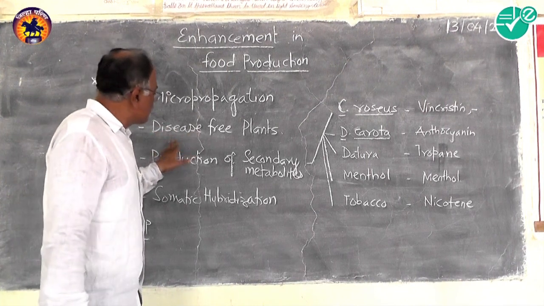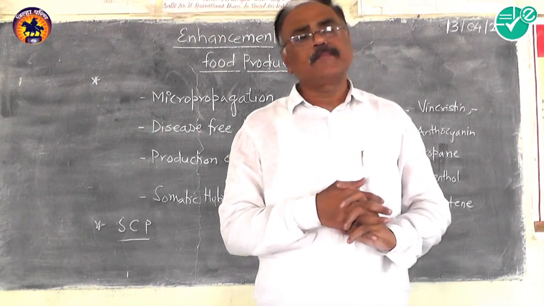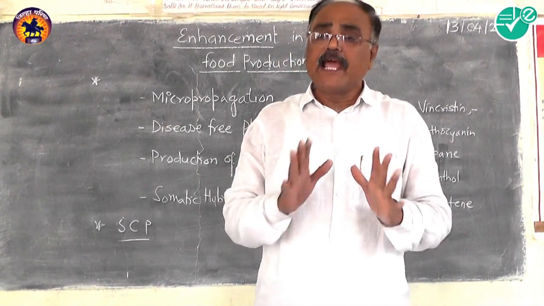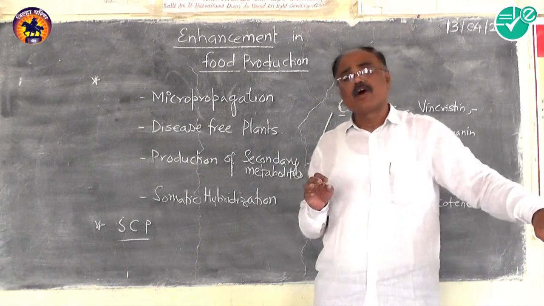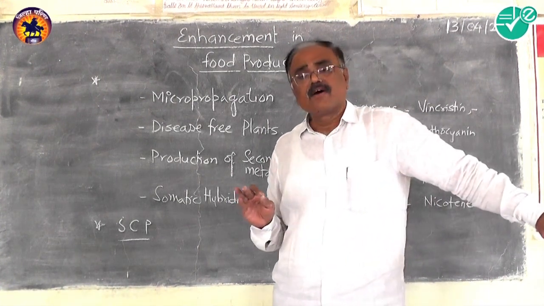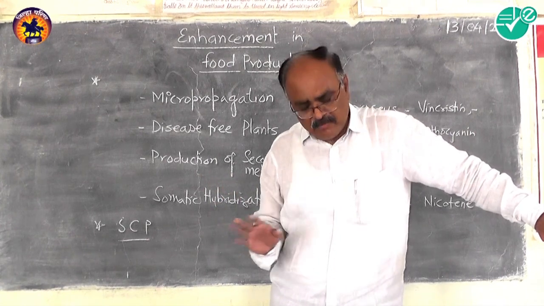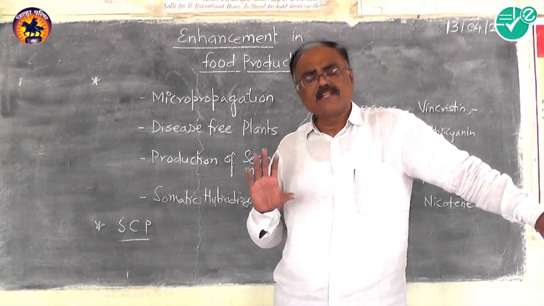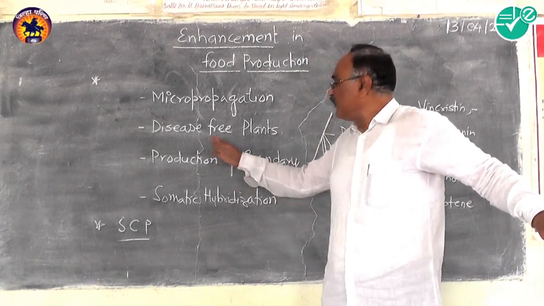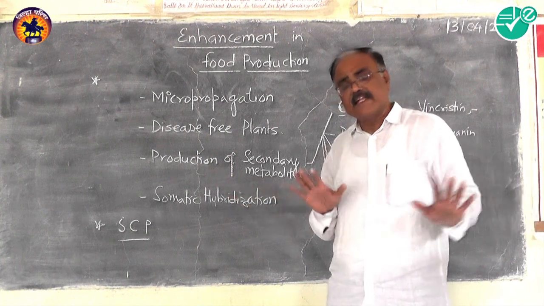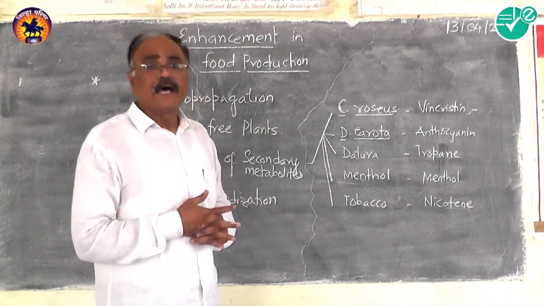In the production of disease-free plants, what we normally observe is that virus or virus-like pathogens do not infect the apical area, because the apical meristem area is highly active, and the viruses and other pathogens do not infect it.